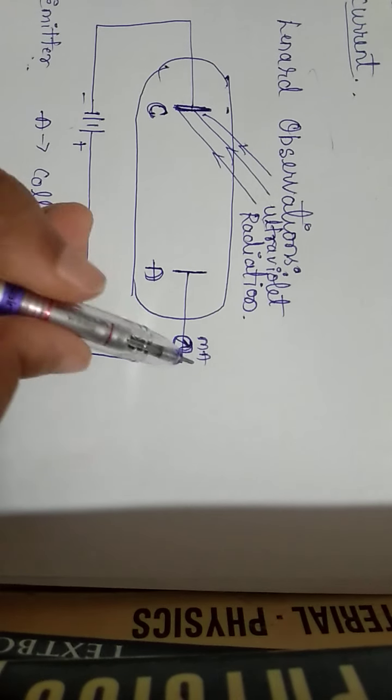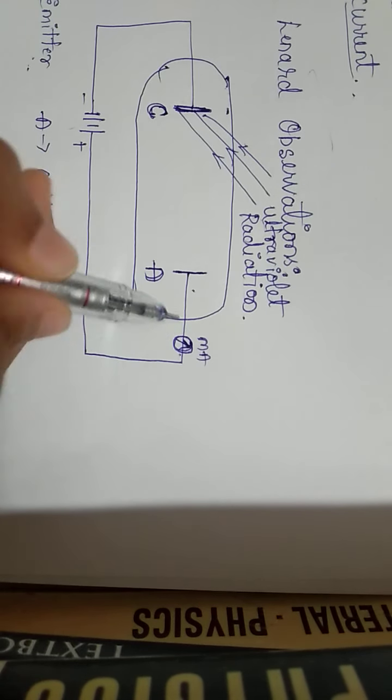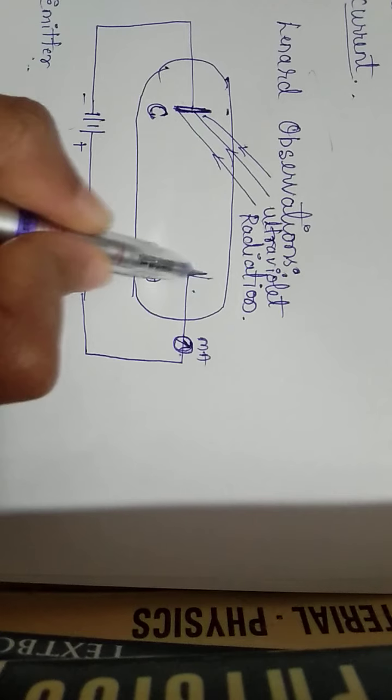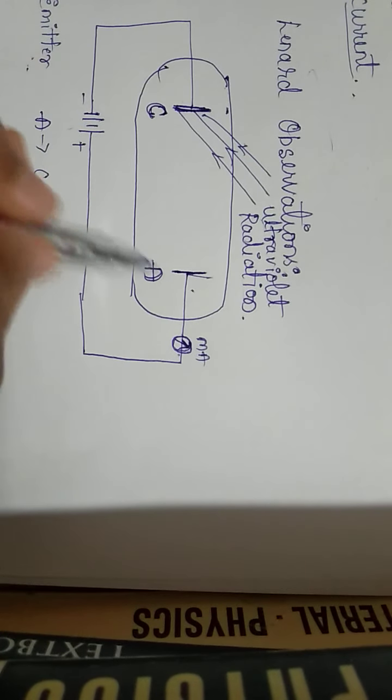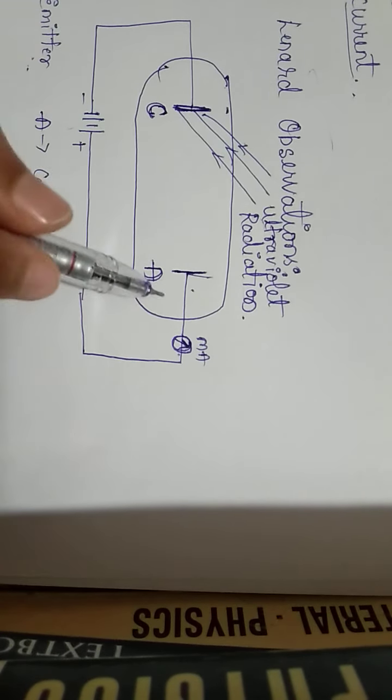The positive terminal of the battery is connected to the milliammeter, and the milliammeter is connected to the collector plate. It is also a metallic plate.